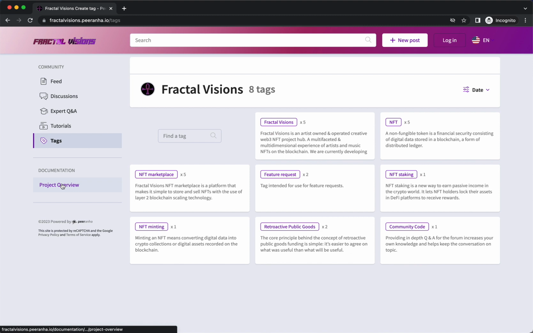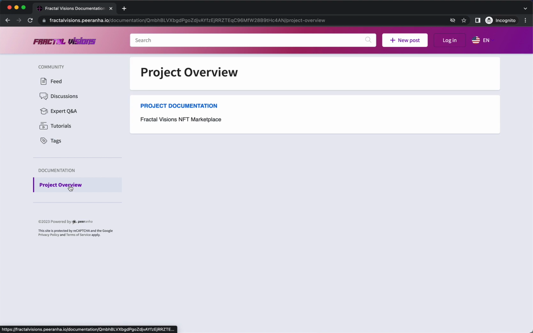And if you need to find out more information about our project, you can go down to the documentation and go to the project overview. And this will take you here to where you can access our basic project documentation.